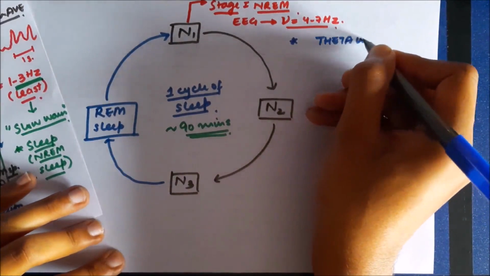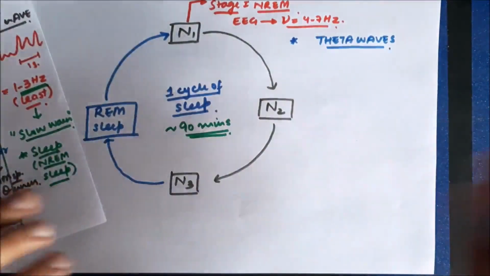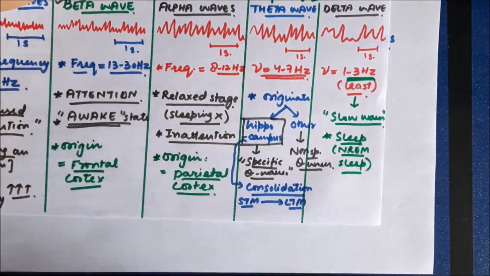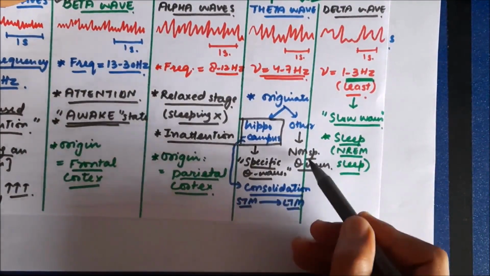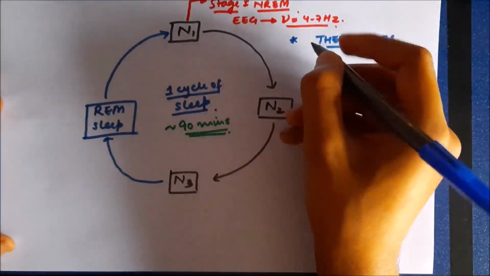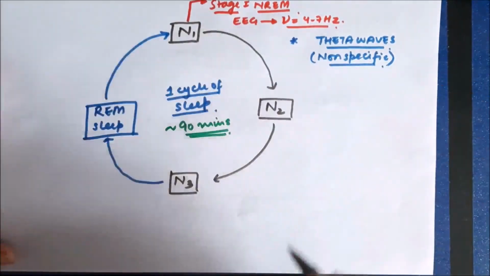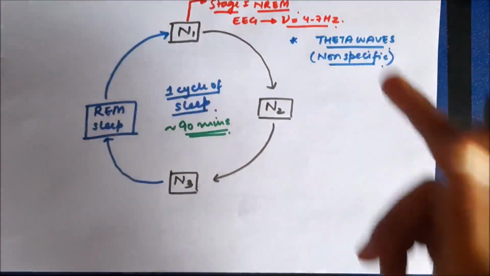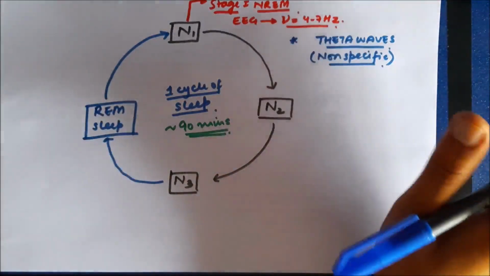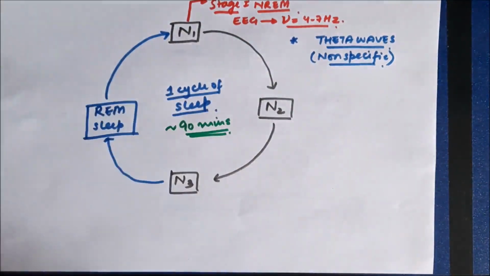However, as already discussed in the section on EEG, most theta waves have origin in the hippocampus, so they are specific theta waves. However, these are associated with sleep, so these theta waves are known as non-specific theta waves. The frequency of these waves is 4 to 7 Hertz, and they are known as non-specific theta waves.